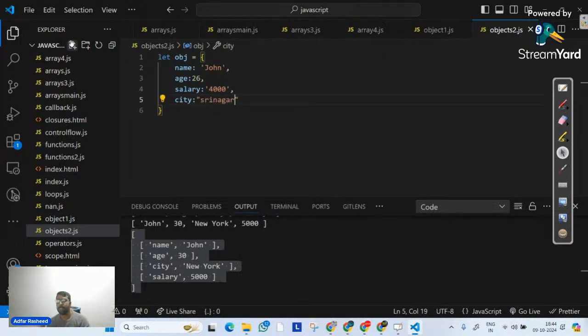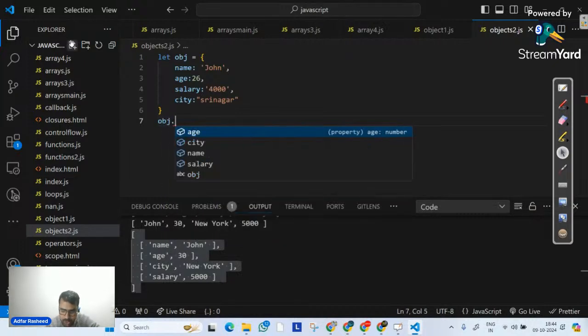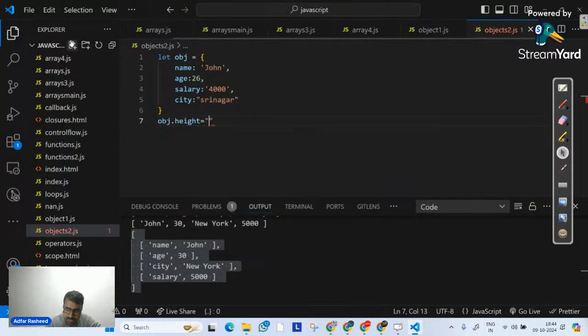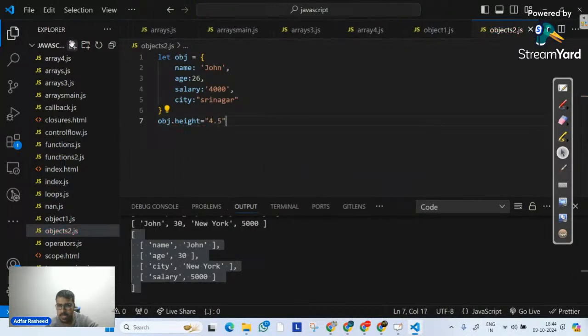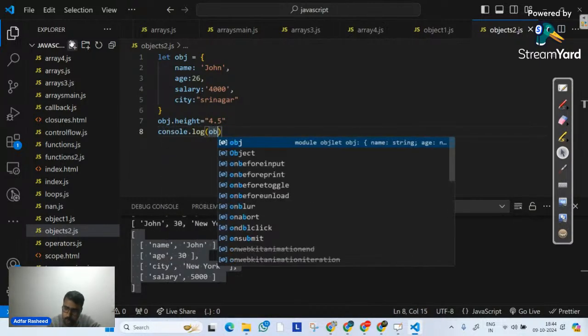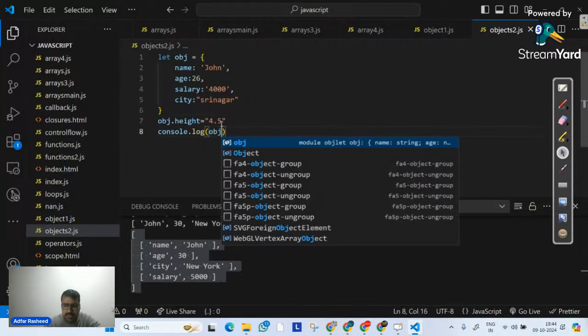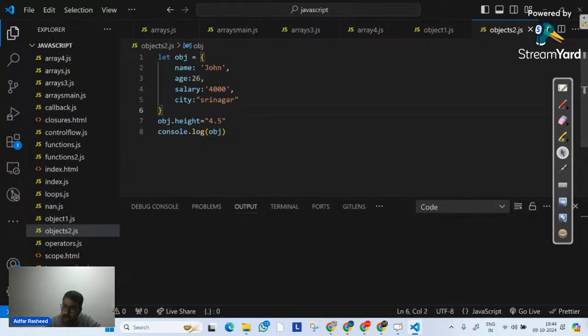Perfect. Now I know in order to create a new property, I will simply write obj dot, let's suppose the property is height. Height is equals to 4.5. Absolutely, it's correct. Because if I write console.log my obj and execute it, we can see that this height is properly being added on the object.